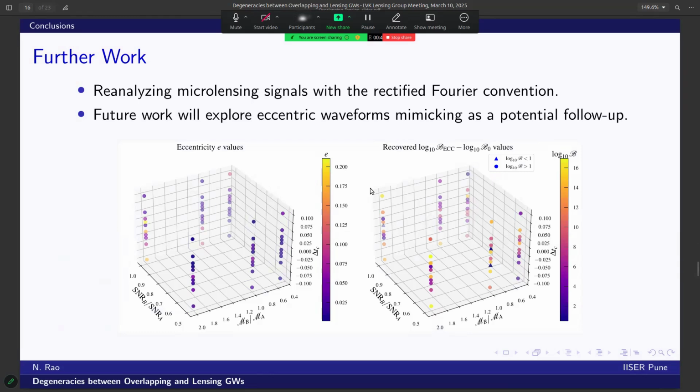Further, we address the issue of the recovery in microlensing signals and have set up some runs fixing the Fourier convention in the study. Moving forward, we plan to explore, and we have some results on, the parallel study of eccentric templates as a potential method to understand some more of these degeneracies, thereby improving our detection and characterization of overlapping events.